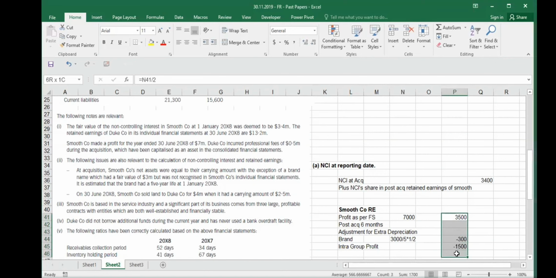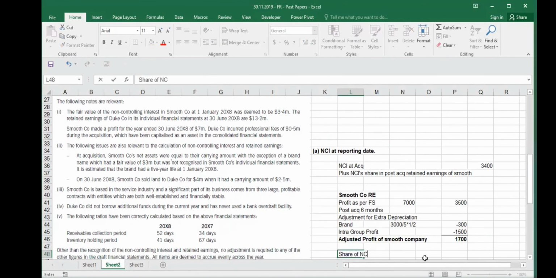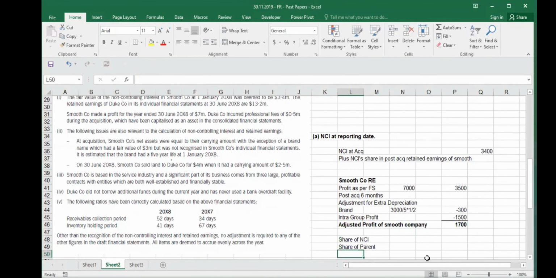And now what happens is that this is the adjusted profit of Smooth company. So out of this profit, some part will go to the parent and some part will go to the NCI. I would say the share of NCI and share of parent. NCI is 20% and parent is 80%. And I put like this 1.7 into 20%. And here we take this portion, this will go to the parent.